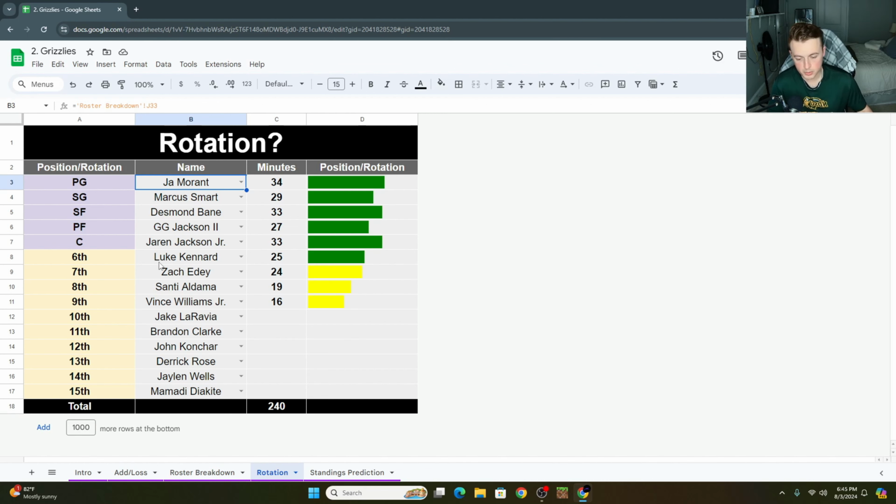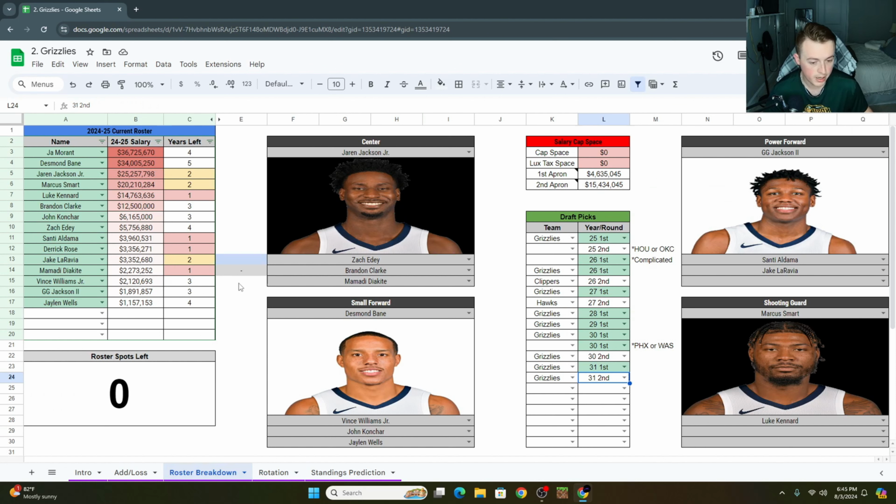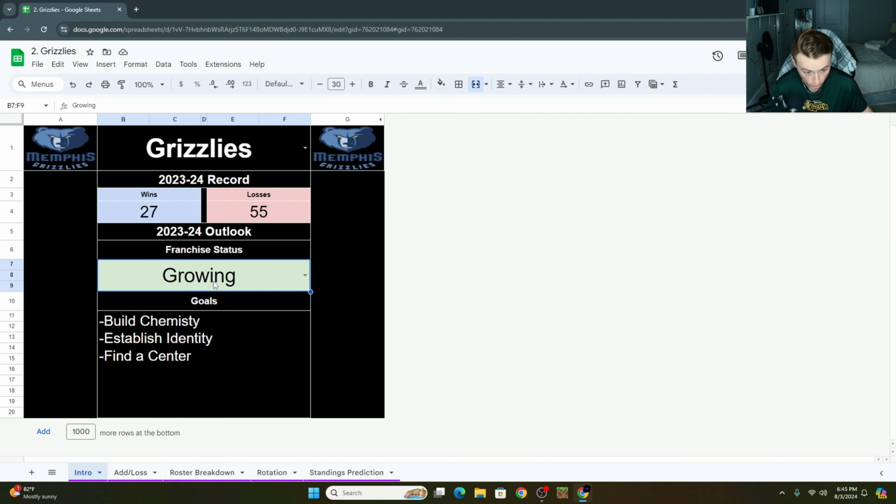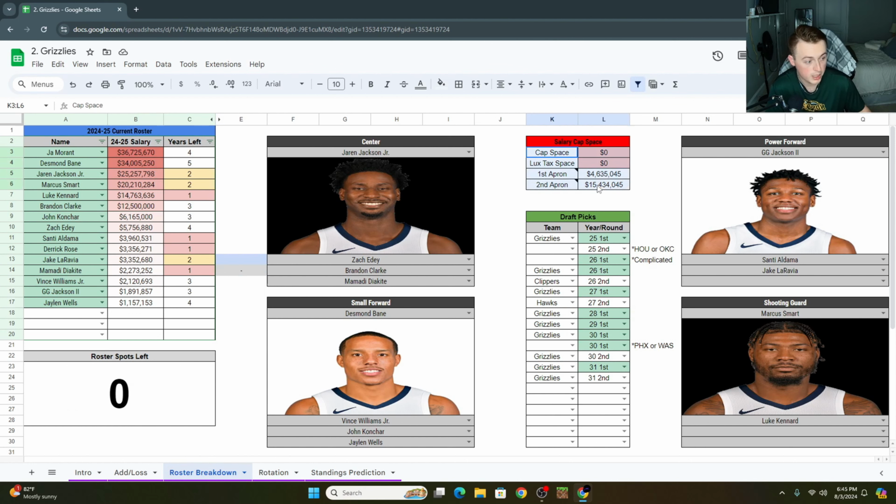So with all this being said, right, like, there's obviously a need to address a couple things. We've noted how maybe we're releasing him, maybe we're trading some of these guys, right? We've got pretty good pick solutions, so there's probably a trade in the horizon somewhere with this growing team, right? We're trying to build chemistry and establish an identity. We want to make moves now while we can, because we're gonna have to pay Jaren Jackson in a couple of years or something like that, right? Make a move now is probably what you want to do.